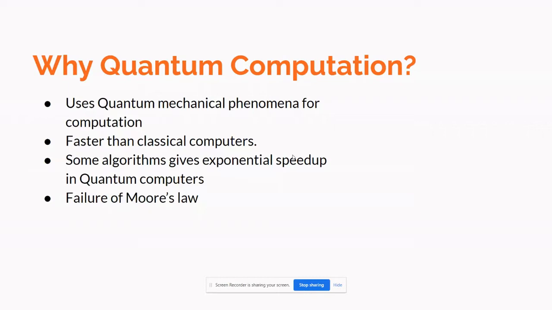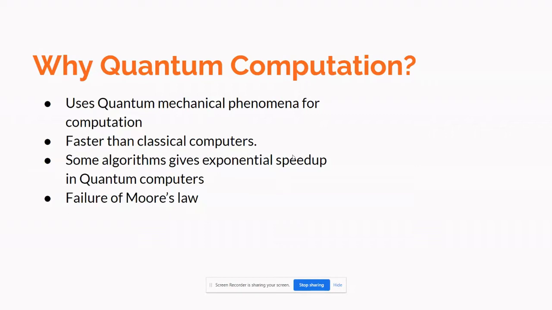But it is not true now, because when the computer size was reduced beyond a particular limit, quantum effects started to come into the picture, and these effects are causing problems for classical computers. That means we cannot reduce the size of the chip below a certain size. So because of this, there is a limit to the classical computer.